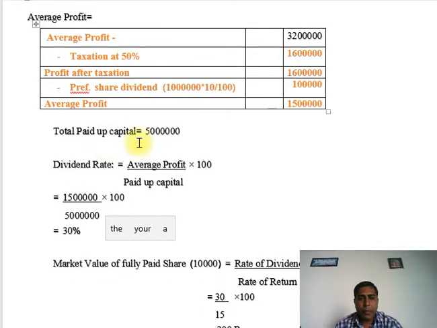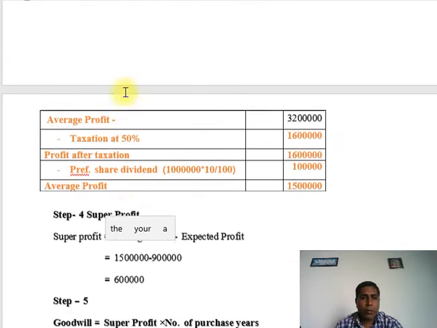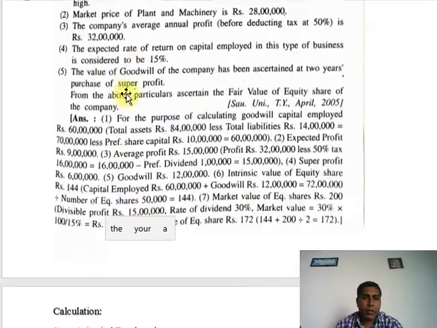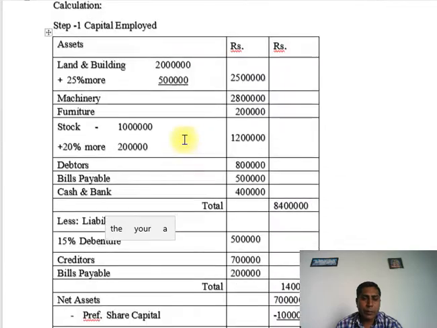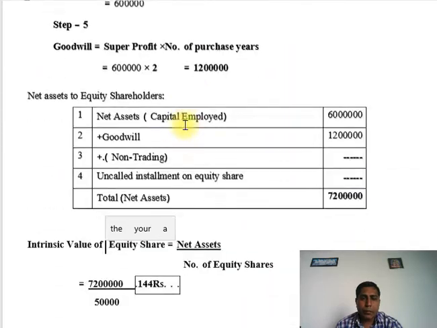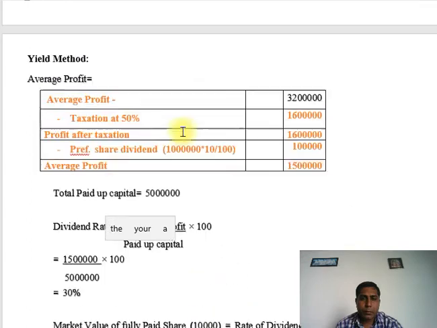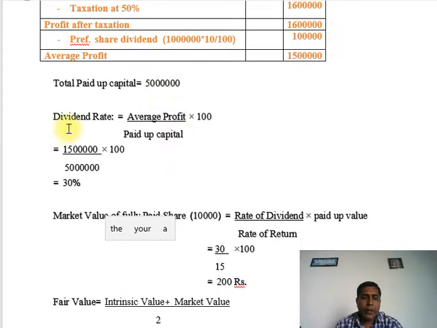Now total paid up capital. So friends, in your example only one type of equity shares, and all are fully paid, so we note down paid up value 50 lakhs. Now dividend rate. So average profit upon paid up capital multiply 100. So our average profit is 15 lakhs. Our total paid up capital is 50 lakhs multiply 100, that is 30%. So in our example the dividend rate is 30%.